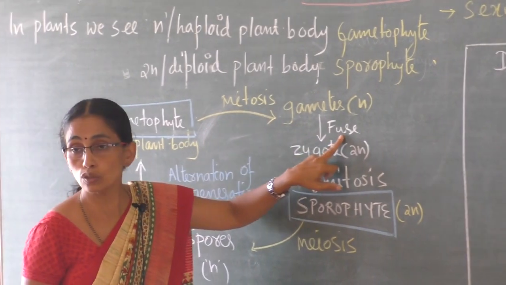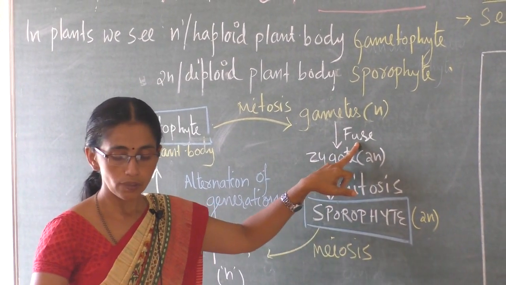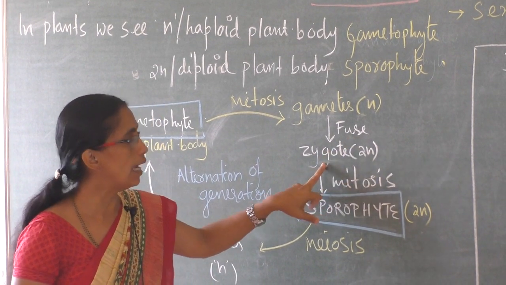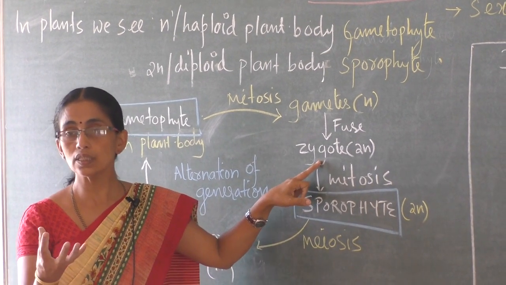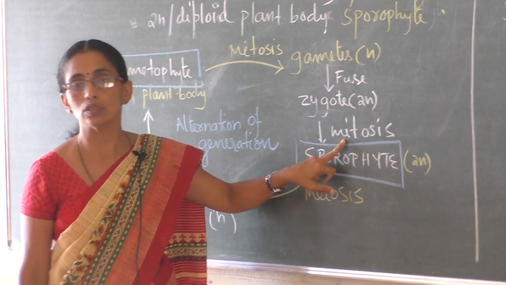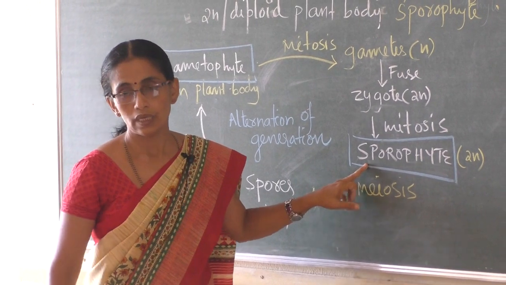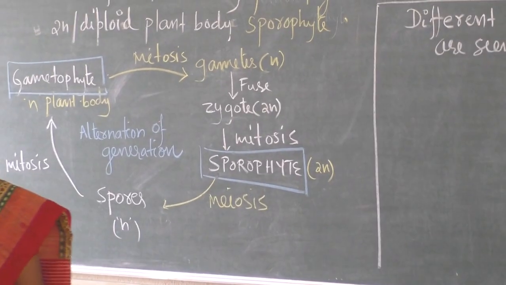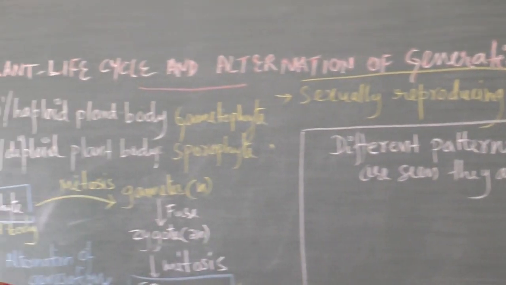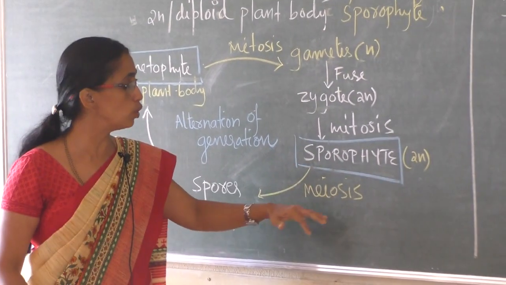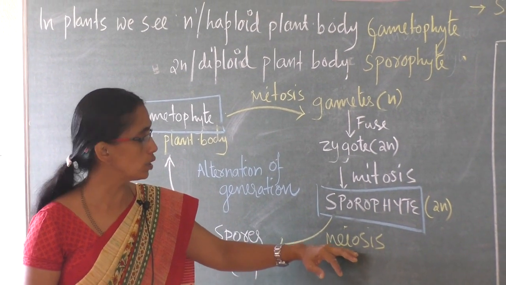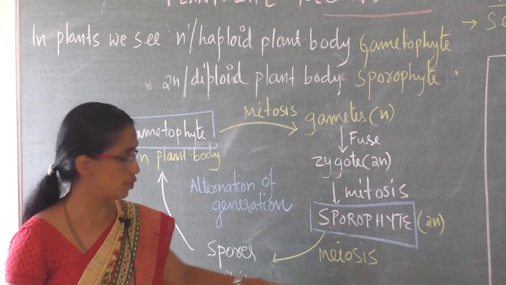Yes, antherozoids swim in a thin film of water, come closer to the archegonium, fuse with the egg and form a zygote. Where is the zygote? Zygote is in the archegonium. Egg has now changed into zygote. This undergoes division, mitosis, and results in a sporophyte. In the case of higher bryophytes, I told you the sporophyte is differentiated into foot, seta and capsule. In the capsule part, some cells undergo meiosis and produce spores which are haploid.